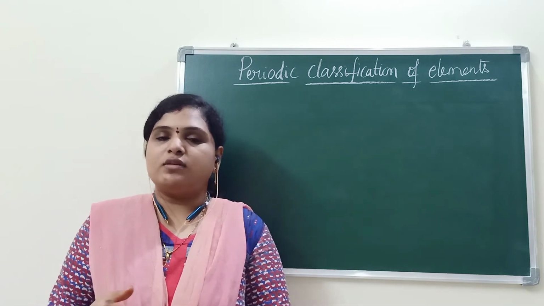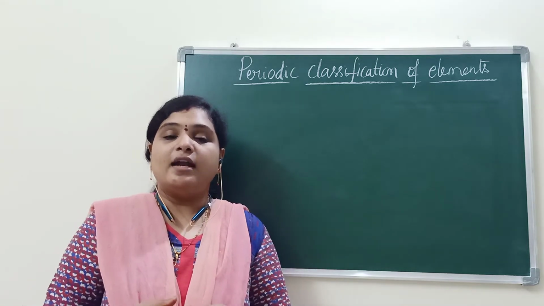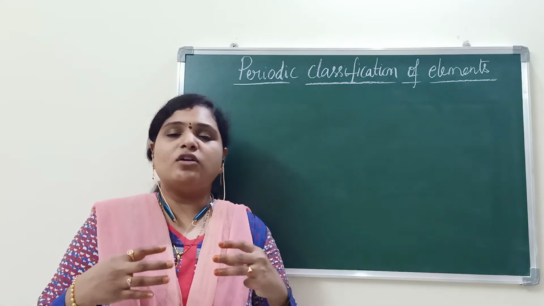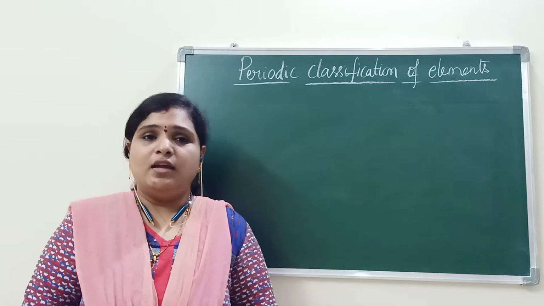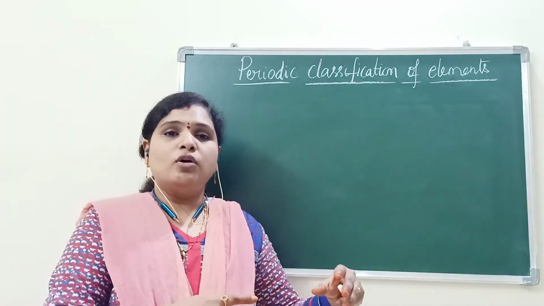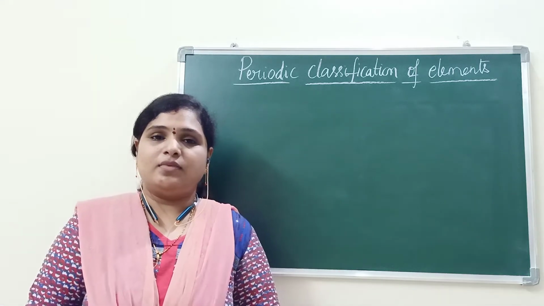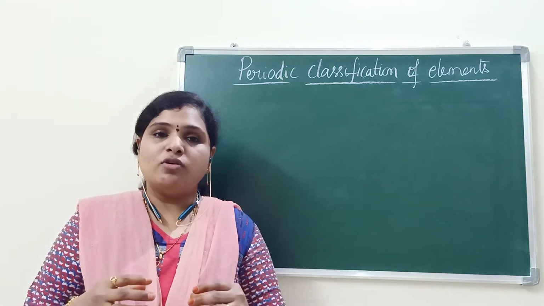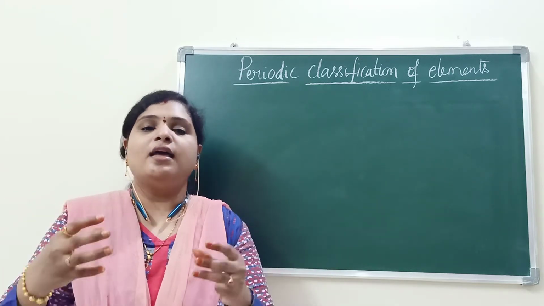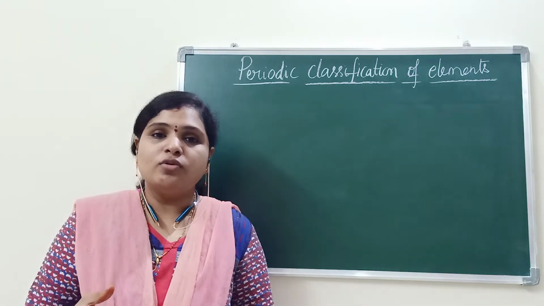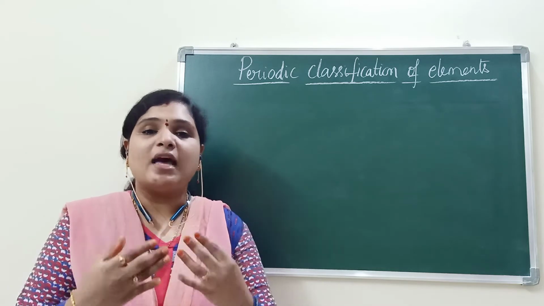As time progresses, many new elements are discovered, and there are a lot of elements with so many properties. It is very difficult to understand them if they are kept unorganized. So the need arises to group all the elements into respective categories based on their similarities.